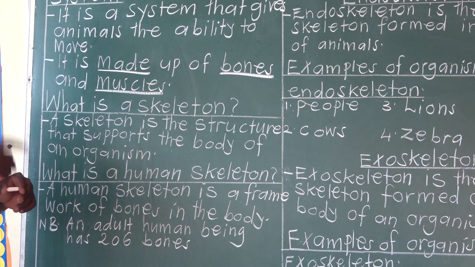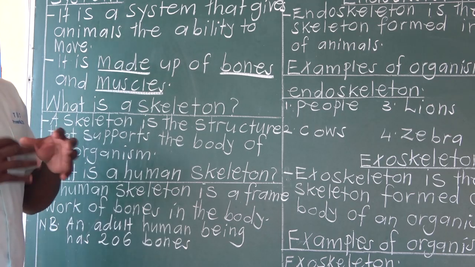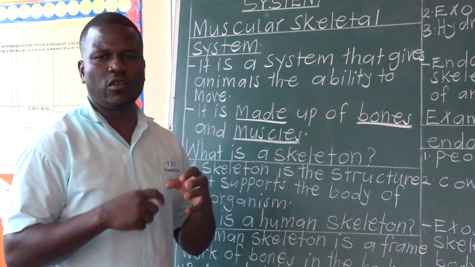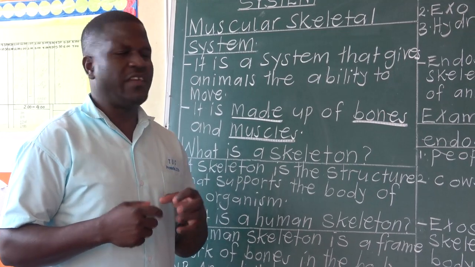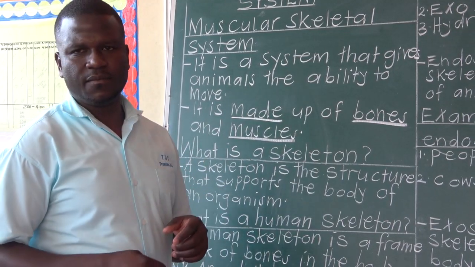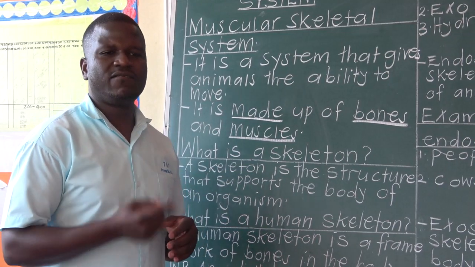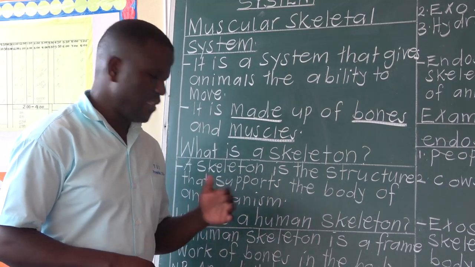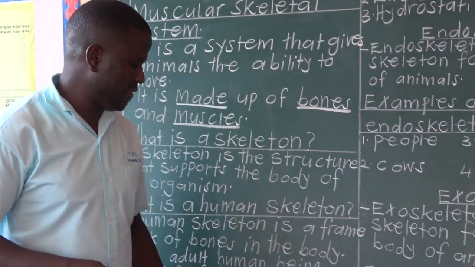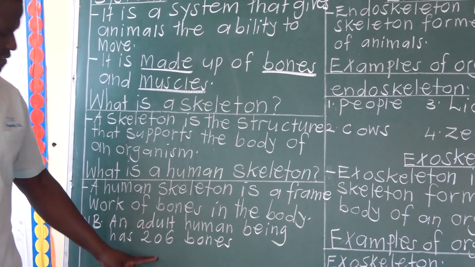Babies have more bones than adults simply because babies have unfused bones. Most of their bones are not joined. So you may find a question asking you, why do babies have more bones than adults? Babies have unfused bones. That's why their bones are more. But an adult human being has around 206 bones.